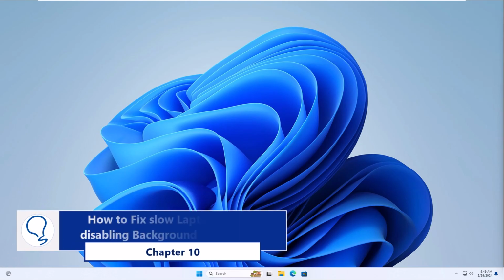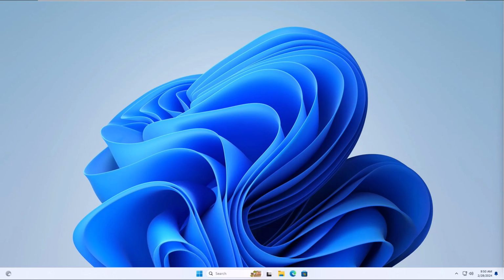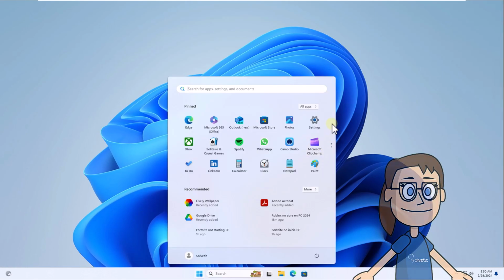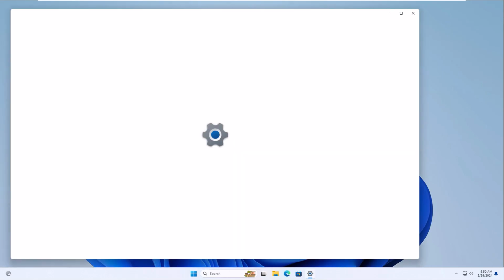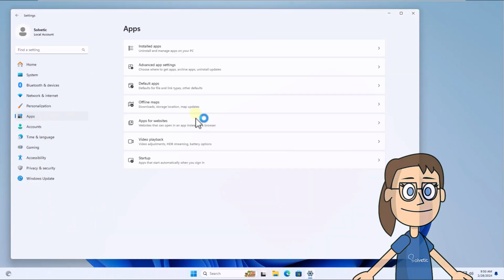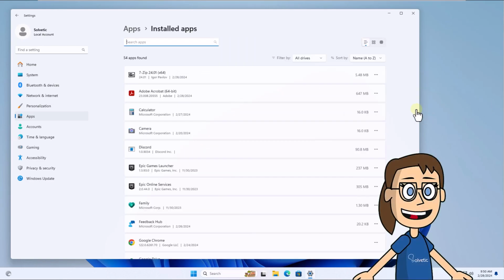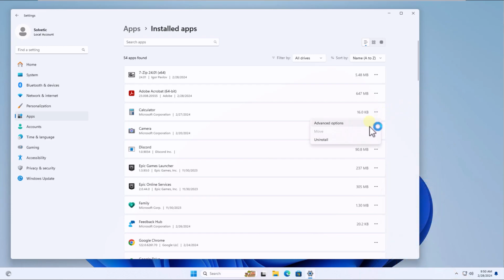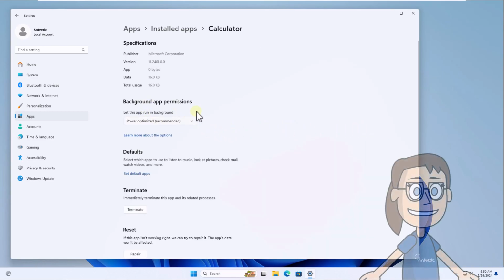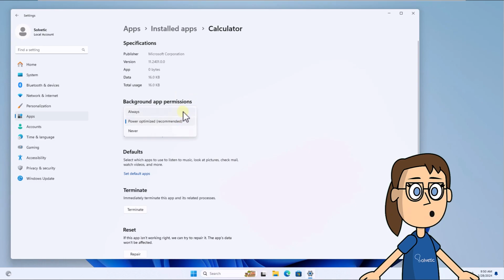Chapter 10. How to fix slow laptop startup disabling background applications. To start, press Start and then Settings. Here, under Apps, click on Installed Apps. You are going to locate the application and click on its context menu. Select Advanced Options. When accessing this window in Background App Permissions, you will set the value Never.